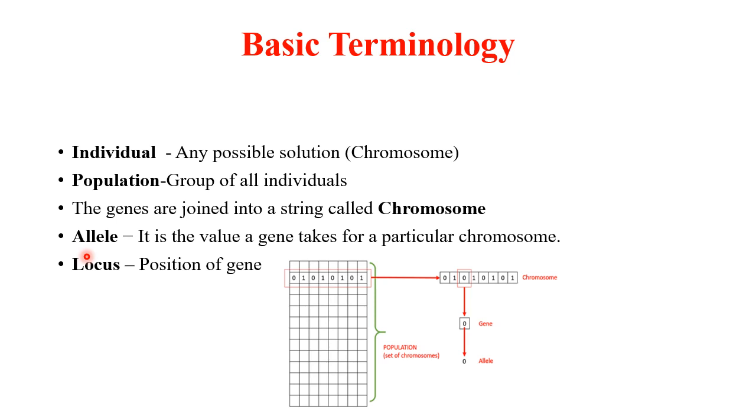Allele means a particular value for a gene. For example, for item 1, it can take either 0 or 1. The value 0 means that the item is not taken, 1 means the item is taken. So, allele means a particular value. Locus means the position of the gene. For example, consider this is a population, a set of chromosomes, and this one is an individual. And how many genes are here? 1, 2, 3, 4, 5, 6, 7, 8 genes. And what is the value of this gene? Third gene, 0. That is the allele.